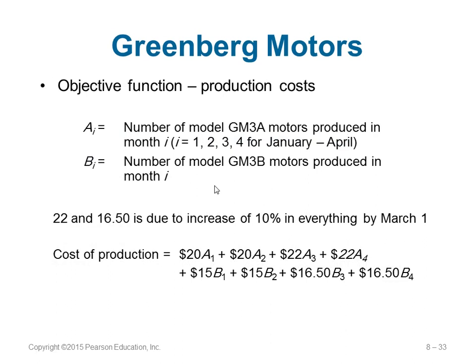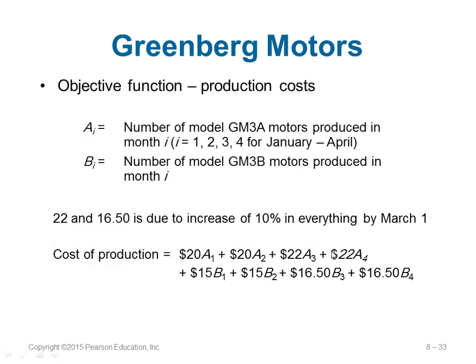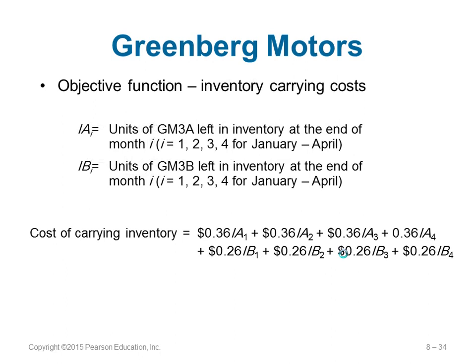So the cost of production, you will get like 20 A1, 20 A2, 22 A3, and so on and so forth for each one, and for B1 and B2 and so on. Why did it become 20 earlier? The first 2 months are 20 because it is given here, the production cost per unit for A, and B is also given. But then later it says labor cost increased by 10%. So that is why it becomes 22 in March and April, and 16.5 in March and April for B.